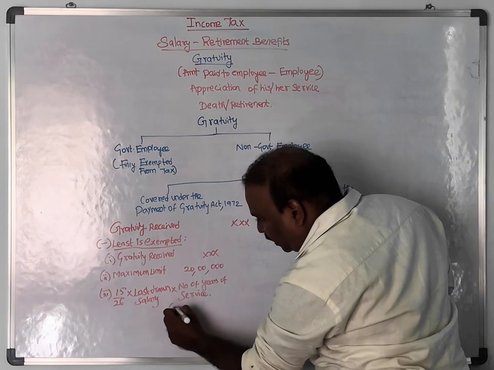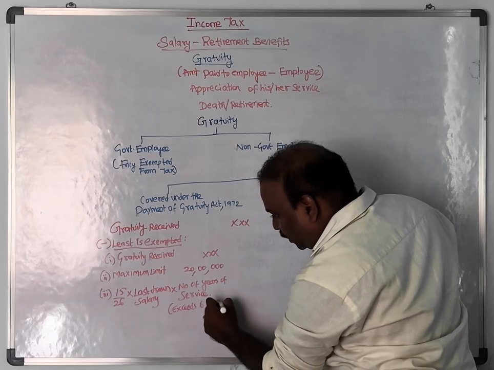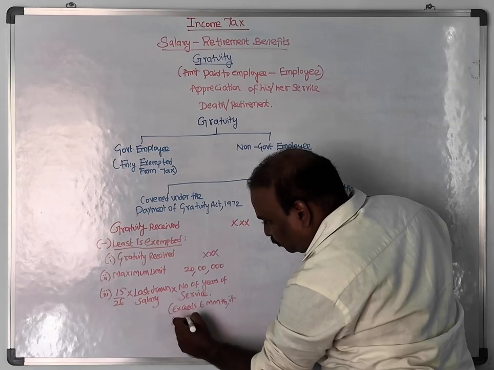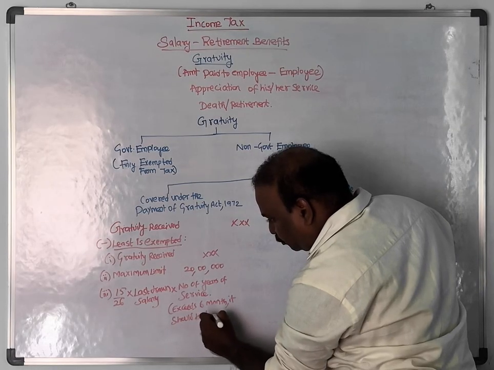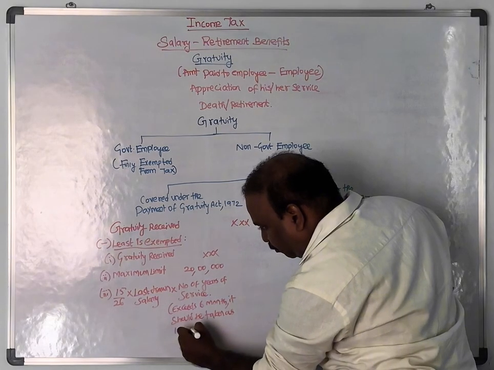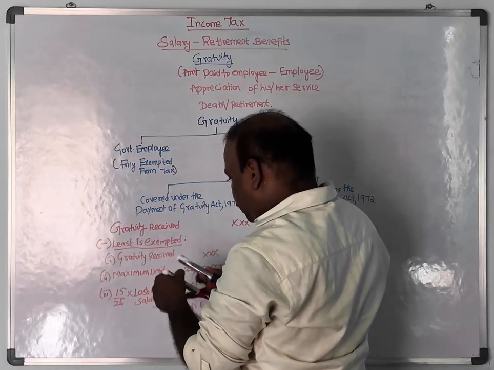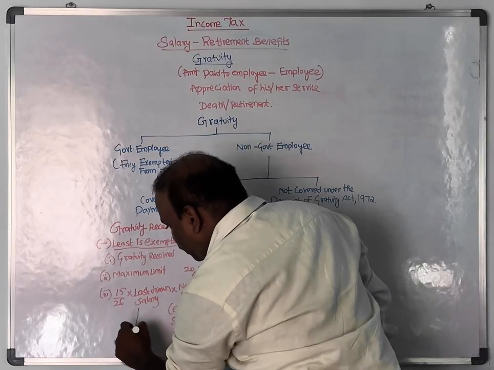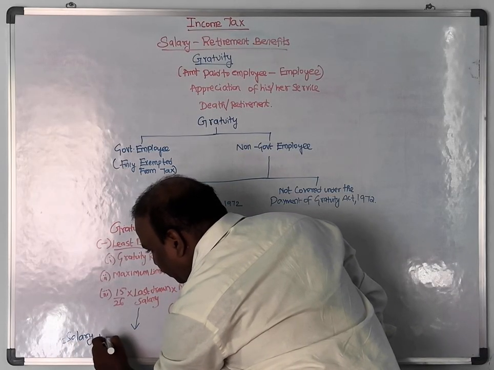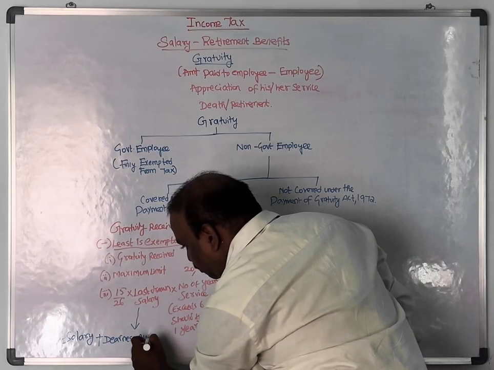If the service exceeds 6 months, it should be taken as 1 year. Here, the last drawn salary refers to salary plus dearness allowance.